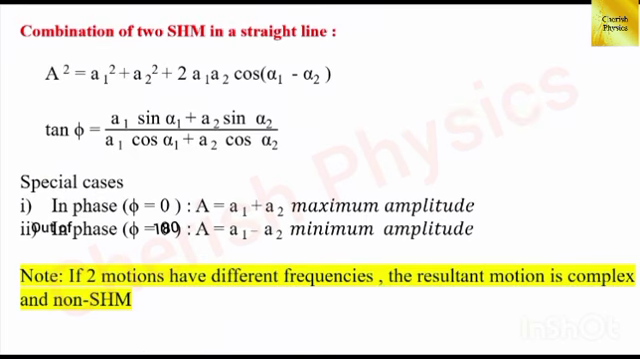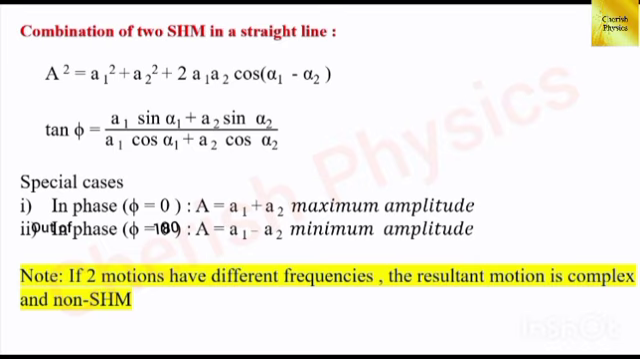The first case, phi is equal to 0, that is in phase. If we put phi is equal to 0 in the amplitude equation, because phi is equal to alpha 1 minus alpha 2, so cos 0 which is equal to 1, the equation becomes A squared equal to A1 squared plus A2 squared plus 2 A1 A2. This is (a plus b) the whole squared formula. So A equal to A1 plus A2, it is said to be maximum amplitude.